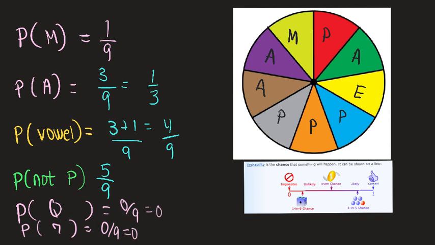There's no sevens, they're all letters. What's the probability I would land on a letter, any letter? Well, we're back over on this side of the chart. So if impossible is a Q or a 7, it is certain that I would land on a letter. So the probability of a letter is 9 out of 9 or 1.